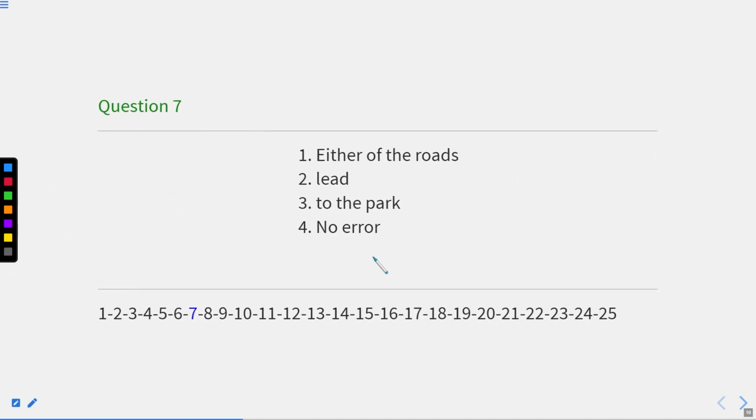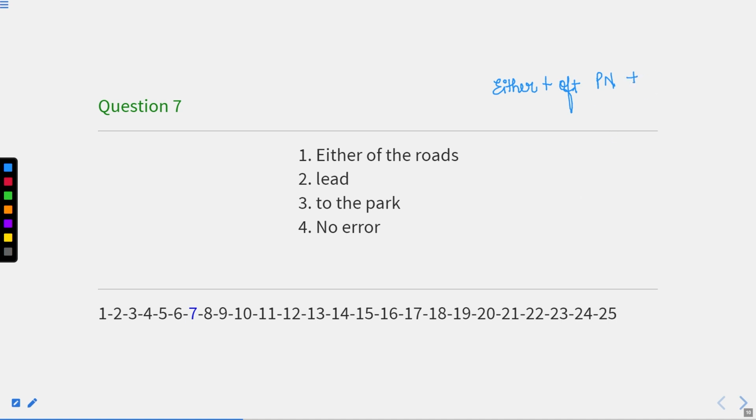Either of the roads lead to the park. Now whenever we use the word either or neither, either means two. When we choose one out of two, that means either. Either of the two means any one of the two. So after either, if we have the preposition of, we should have a plural noun. Why a plural noun? Because either is a choice between the two, so there must be two, and two is always a plural noun.